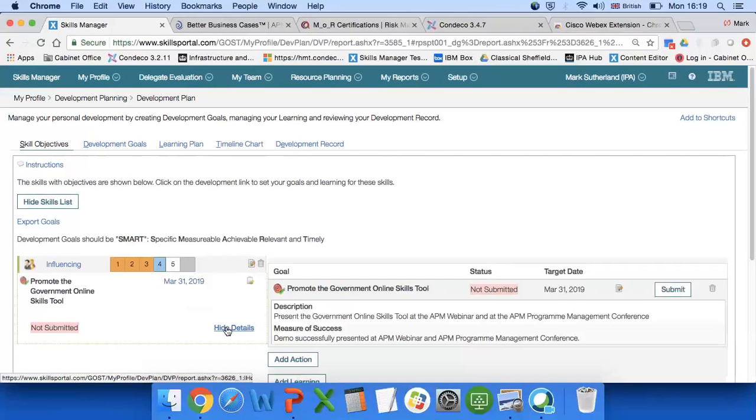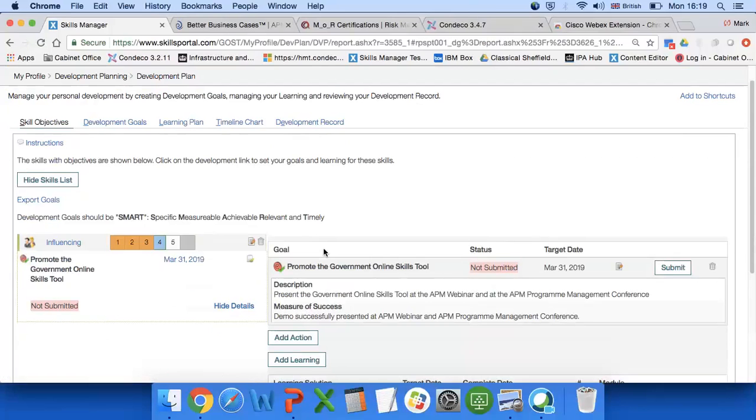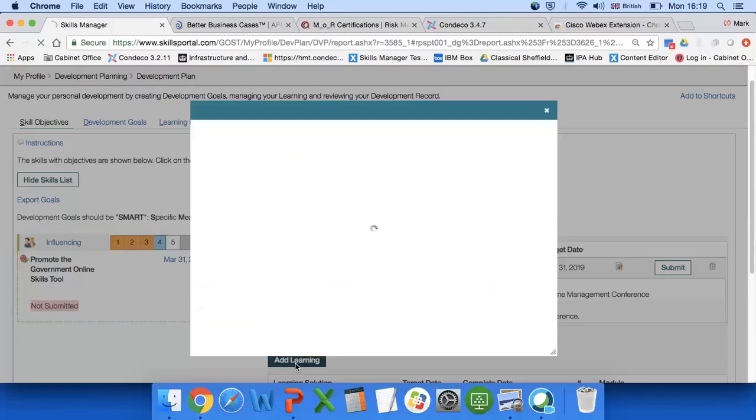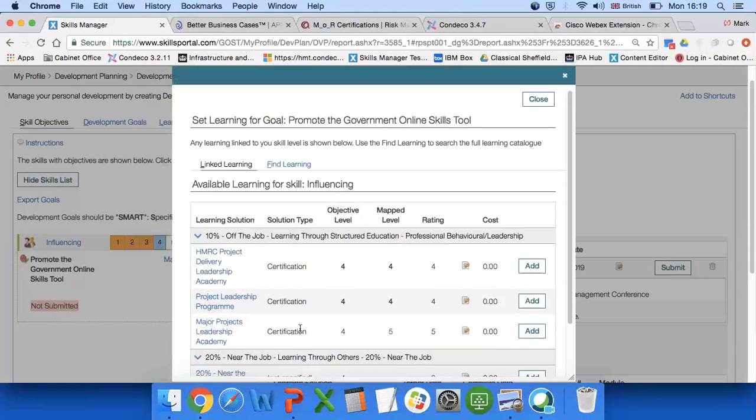So just click on show details. And what you can do here is when you create it, you can set a description, set success measures. It's a bit rough in terms of it's not smartly worded, that's according to the guidance, but it's just there for illustrative purposes. And then you can add learning. So again, it identifies anything that's formal learning that you might want to think about.